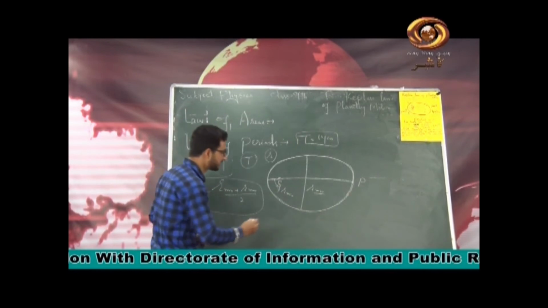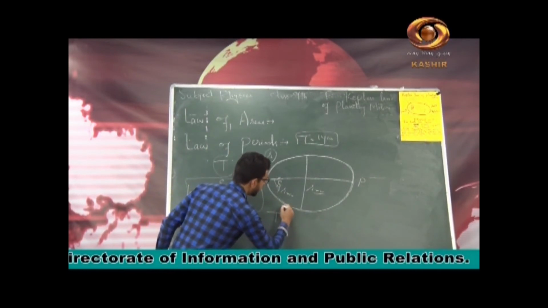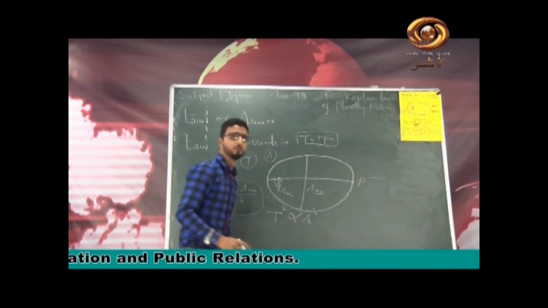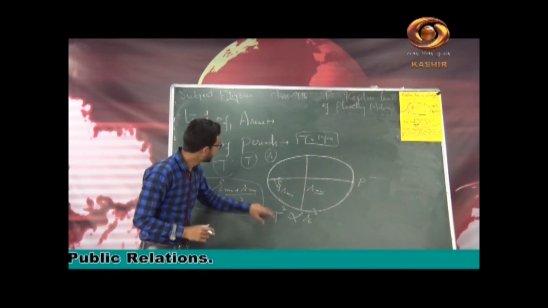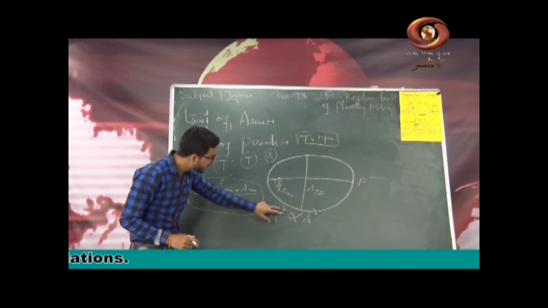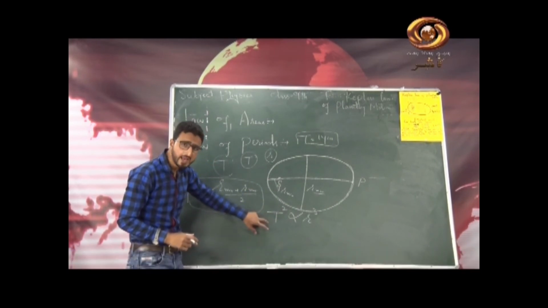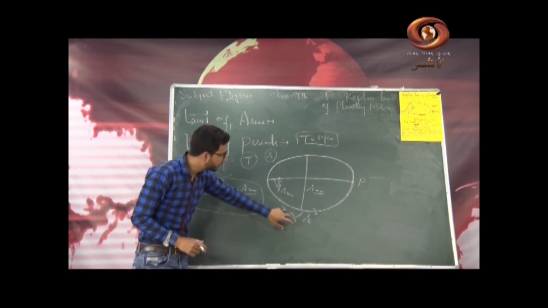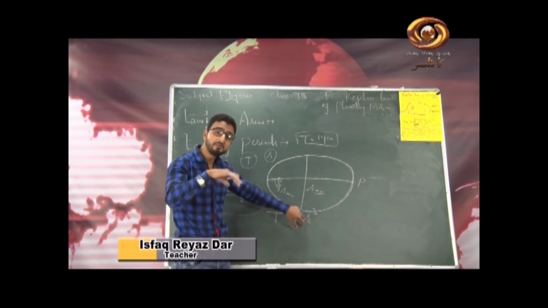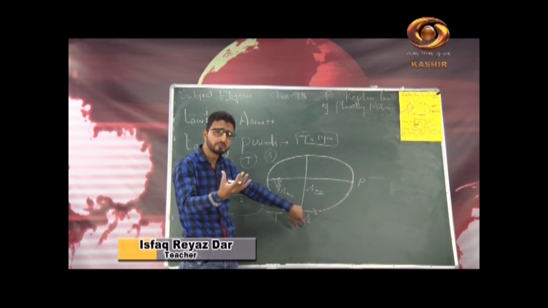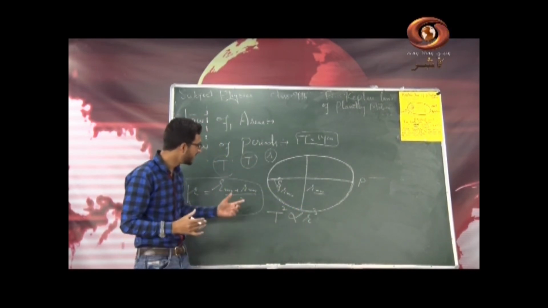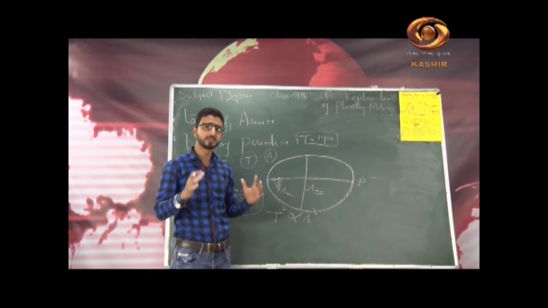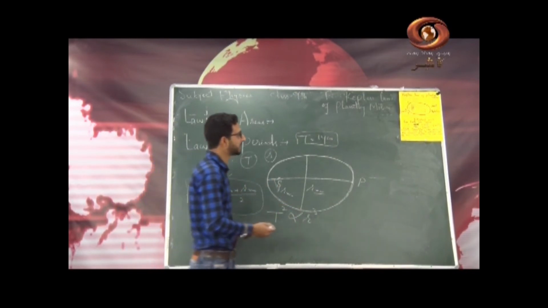What is its statement, I will tell you here. T square is directly proportional to r cube. I mean, according to Kepler's third law, the square of the time period of a planet around the sun is directly proportional to the cube of the semi-major axis of the elliptical orbit, or you can say the cube of the average distance of the planet from the sun. This is the statement of Kepler's third law.